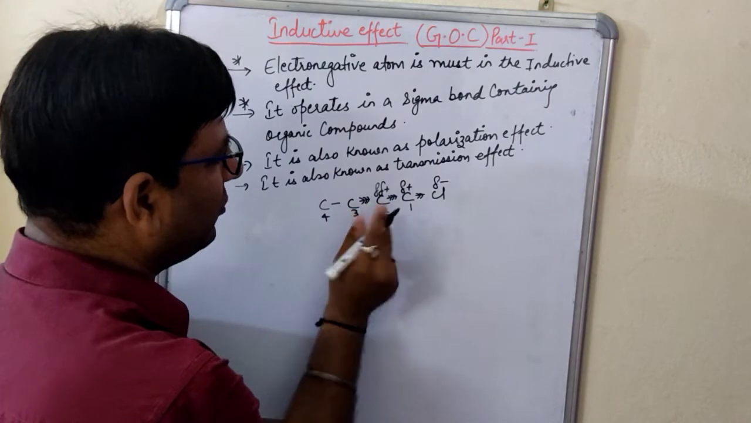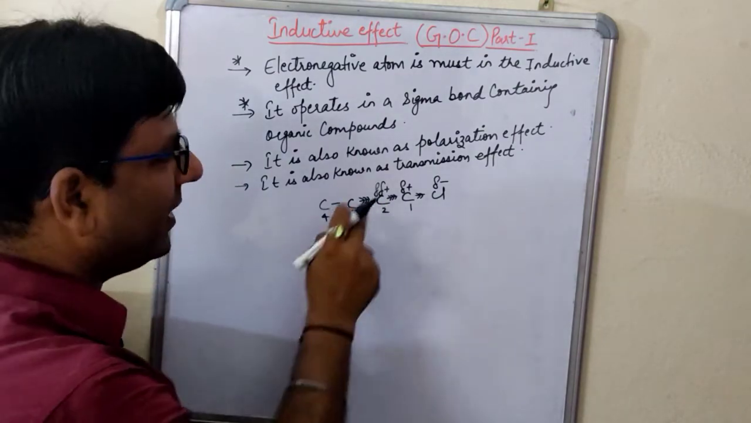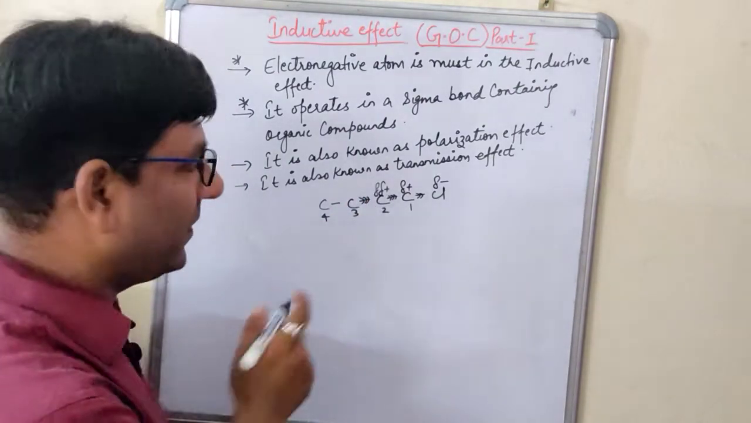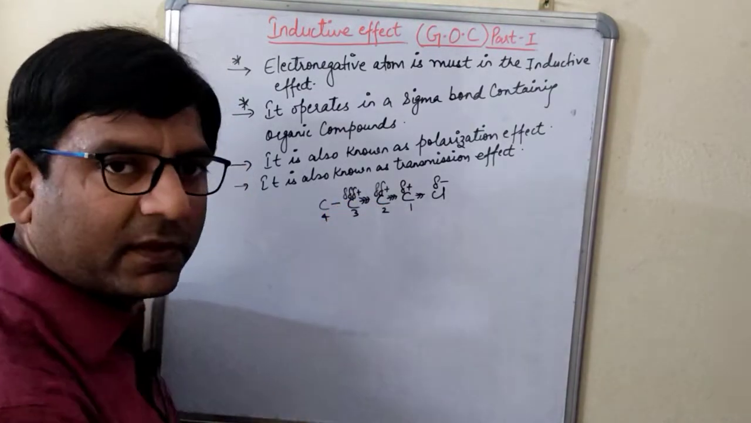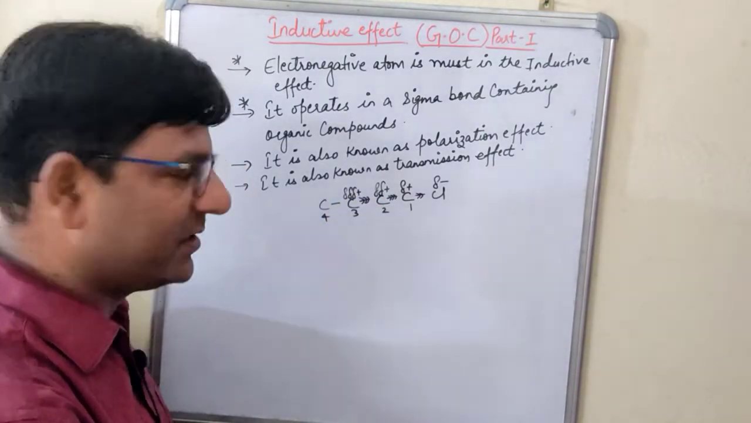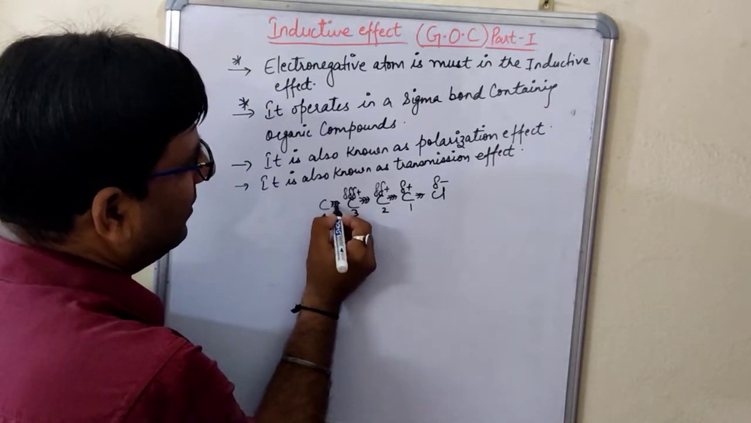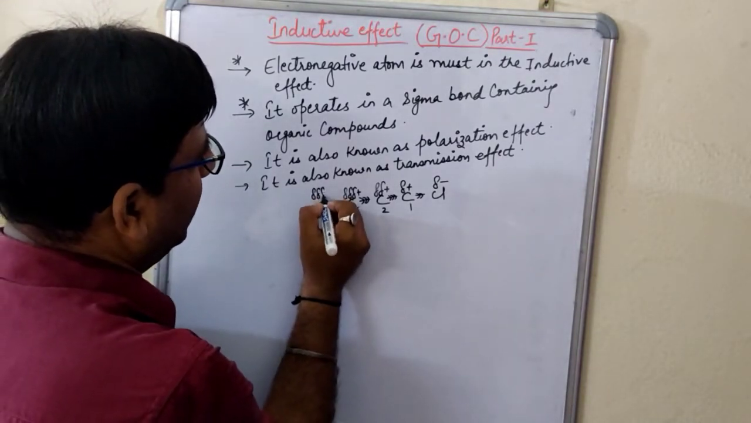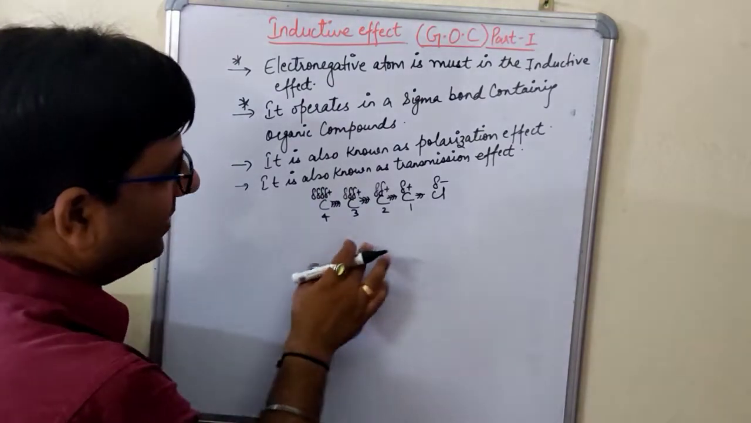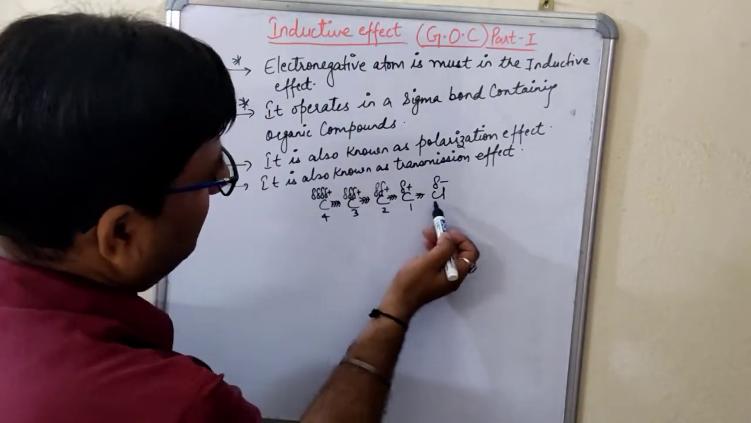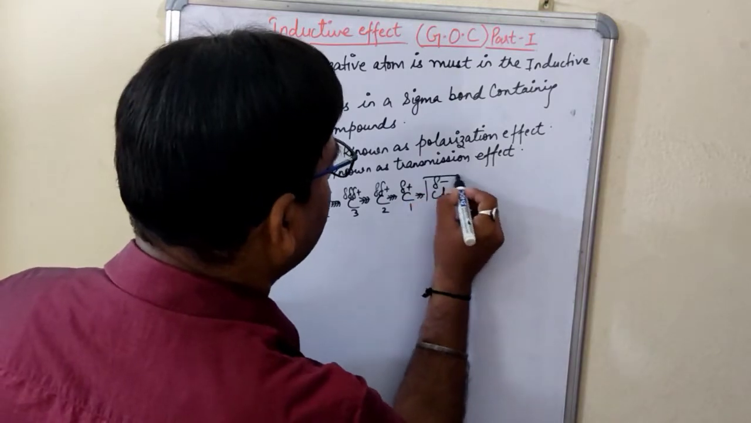Again the electron will move towards this carbon to neutralize the positive charge of this carbon. Now for this, it will be what? Del 3 plus, right? And so on, it will also give, so it will be what? Del 4 plus.